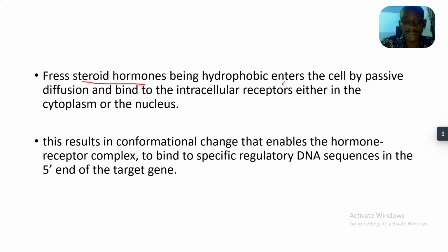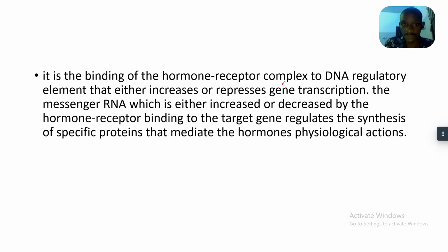either in the cytoplasm or the nucleus, and their binding results in a conformational change that enables the hormone receptor complex to bind to specific regulatory DNA sequences in the 5' end of the target gene. The binding of the hormone receptor complex to the DNA regulatory elements either increases or represses gene transcription.